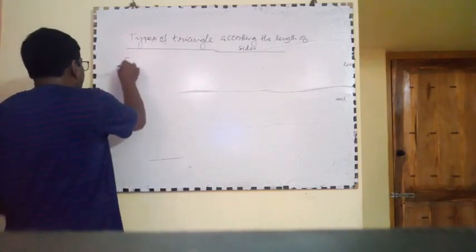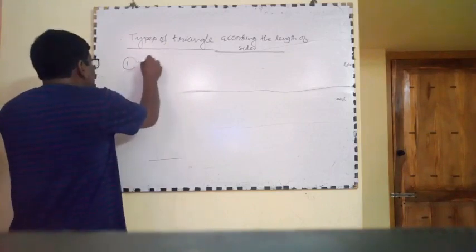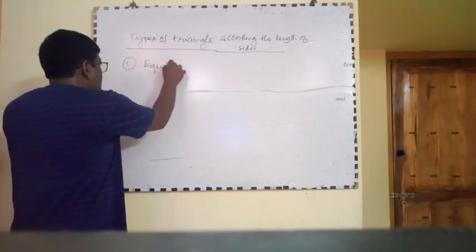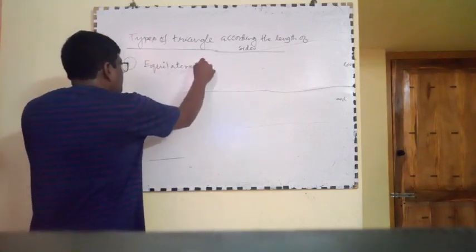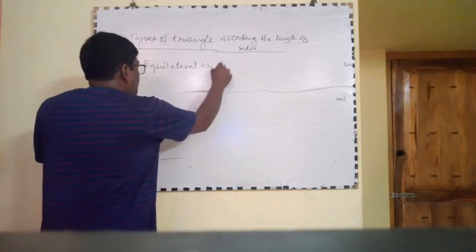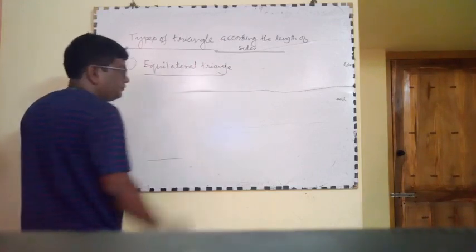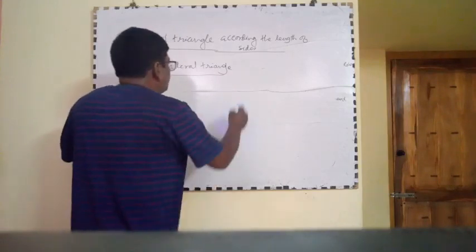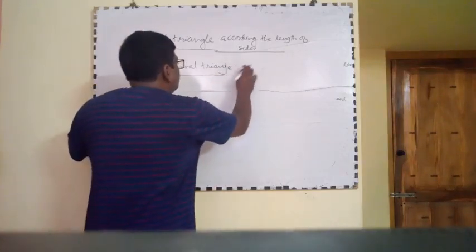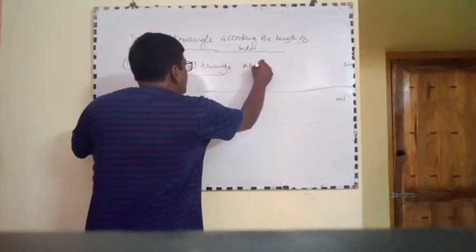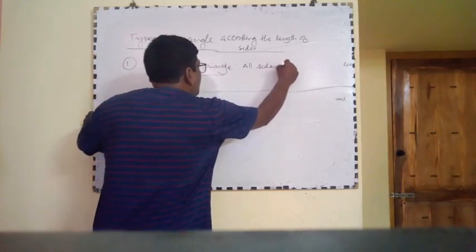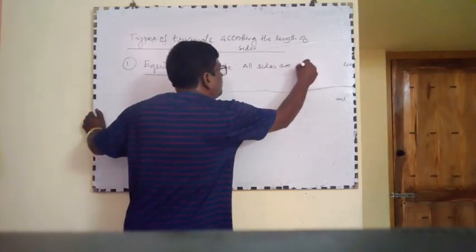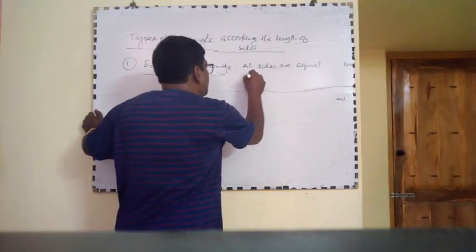Number 1, equilateral triangle. Equilateral triangle means all sides are equal in length.